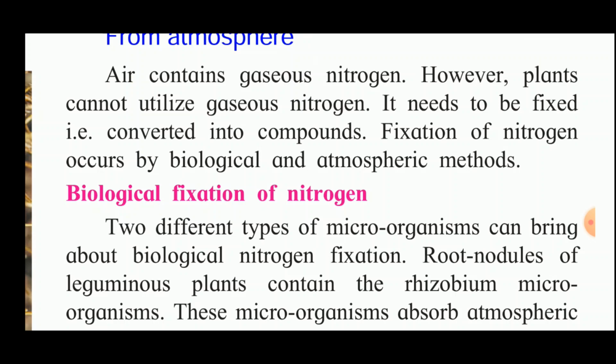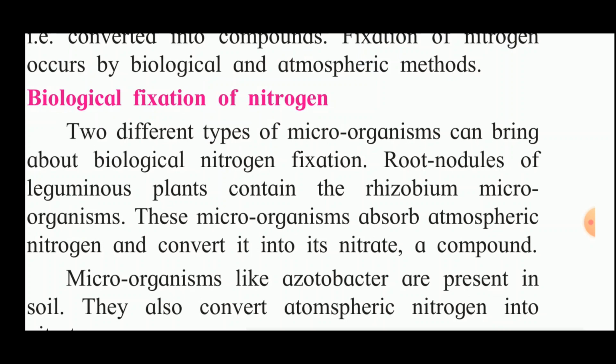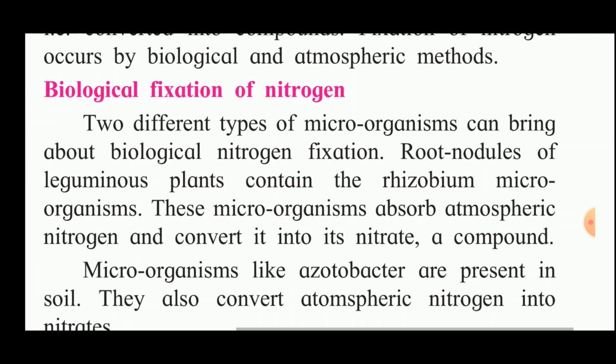Now let us see about the biological fixation of nitrogen. Two different kinds of organisms can bring about biological nitrogen fixation. Root nodules of leguminous plants contain the rhizobium microorganisms. These microorganisms absorb atmospheric nitrogen and convert it into nitrate compounds. Microorganisms like Azotobacter, present in the soil, also convert the atmospheric nitrogen into nitrates.